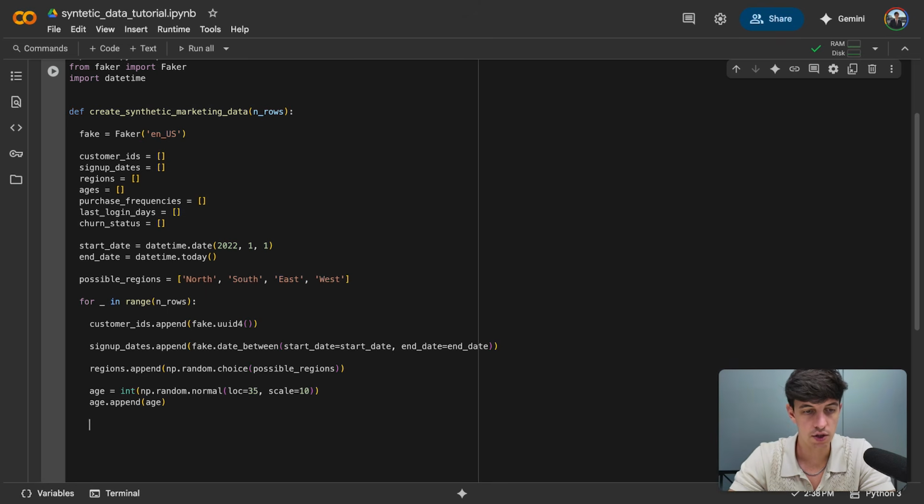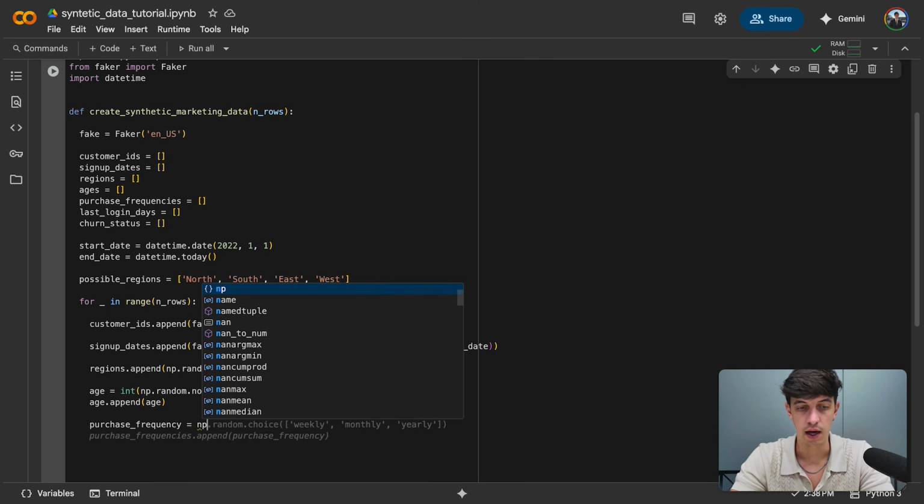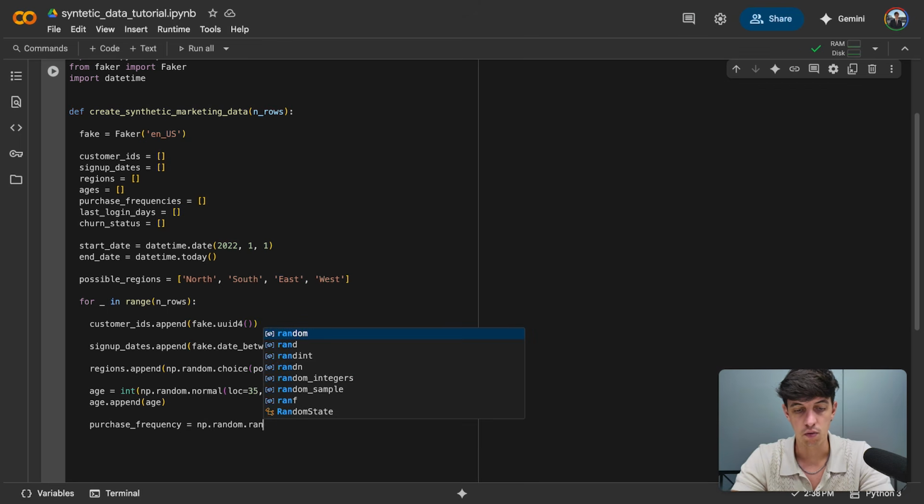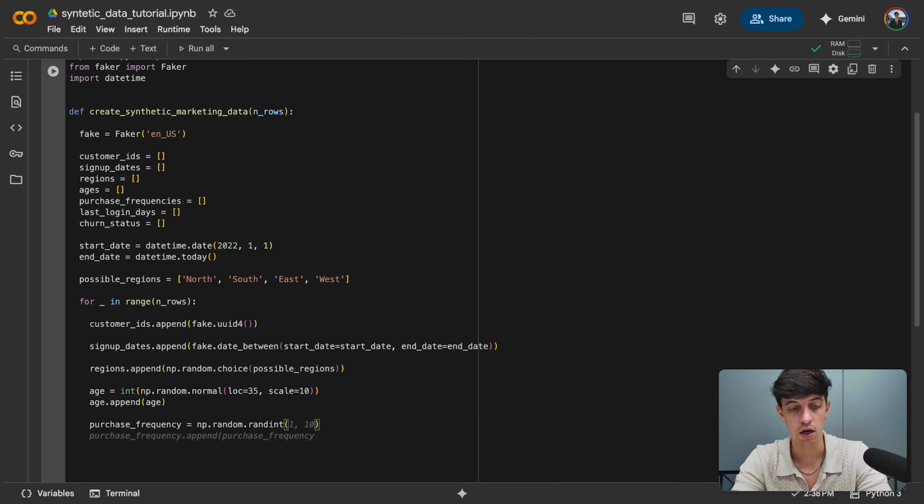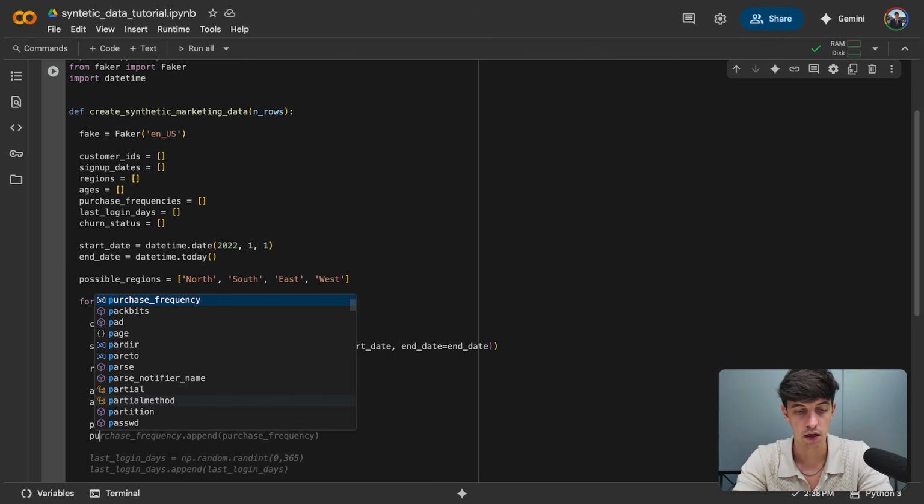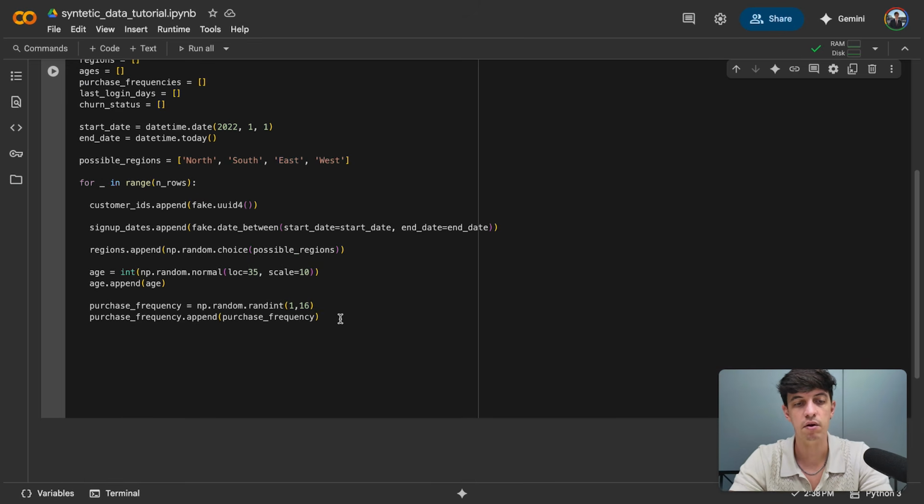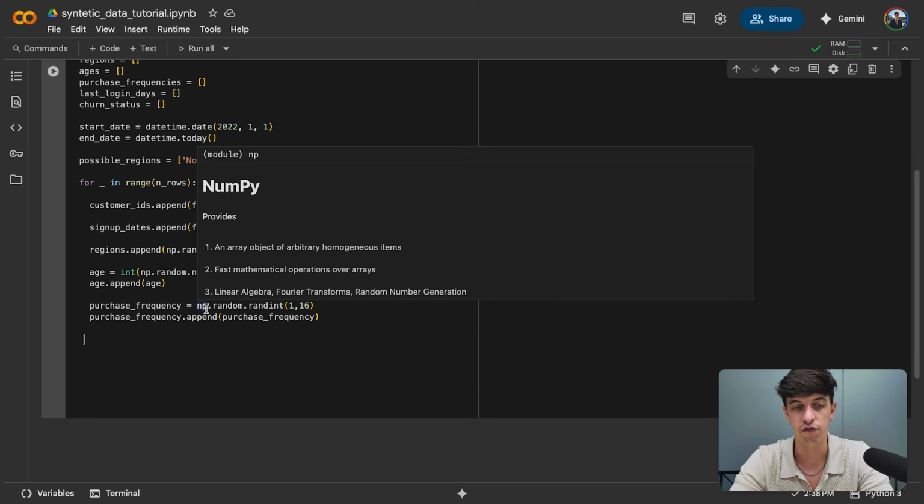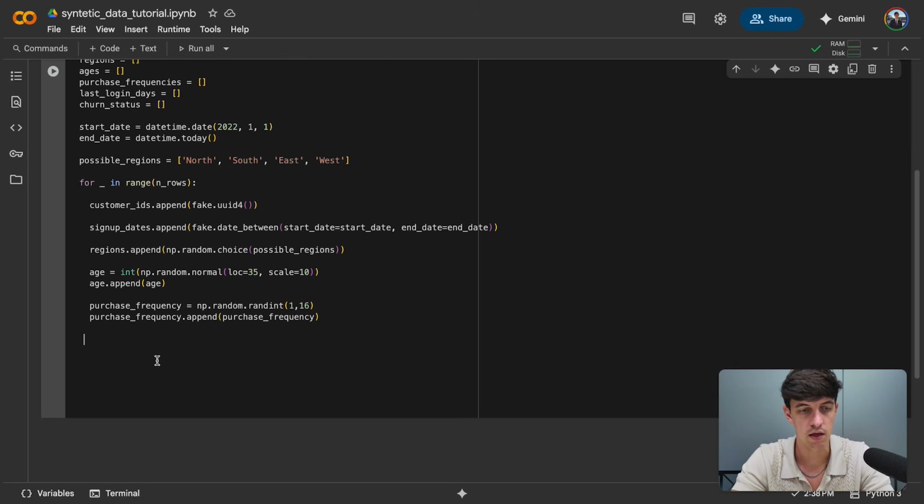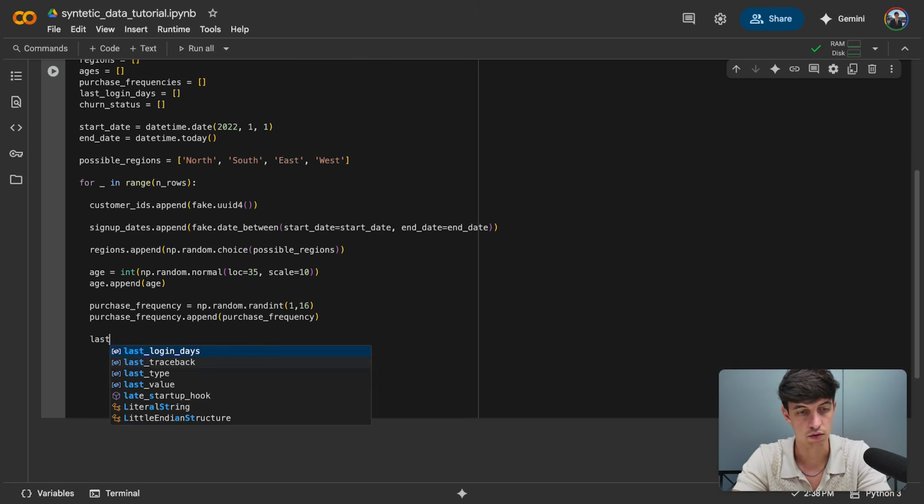Now, for the purchase frequency, again, I want to define the purchase frequency first. And in this case, I'm going to do np.random, and I want a random integer, which in my case, let's do from 1 to maybe 16. And then again, I want to do purchase frequency append, the purchase frequency that I just defined. Again, let me remove the last one that we don't need for now. And so basically, here I'm just saying choose a random number from 1 to 16, and let's put that for the purchase frequency.